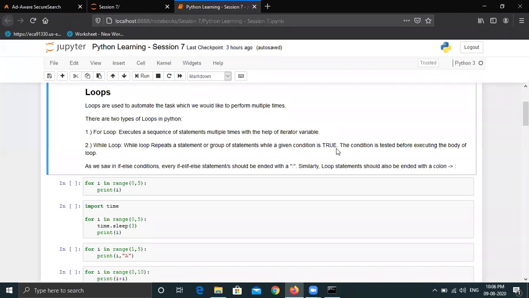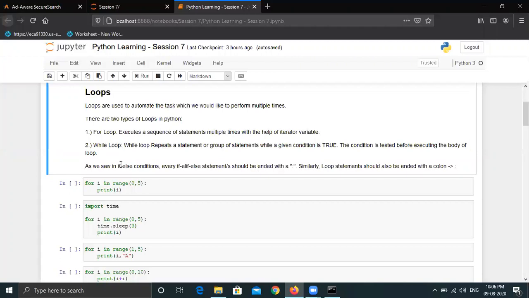Just remember, till the time the condition is true, it will process, otherwise it will stop. But a for loop works independently of any condition. It's optional if you want to mention any condition under the for loop. Otherwise, a for loop can work without any condition, but a while loop doesn't work without any condition.